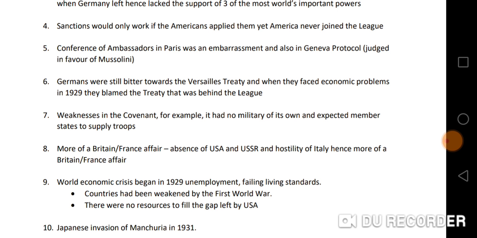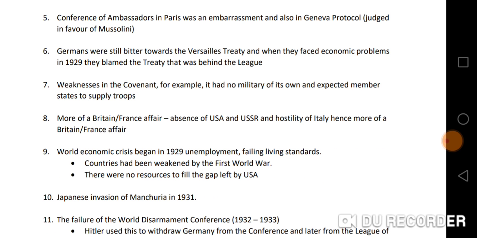And the seventh reason why the League of Nations failed is that there were weaknesses in the covenant. For example, it had no military of its own. It actually relied on member states to supply it with troops.